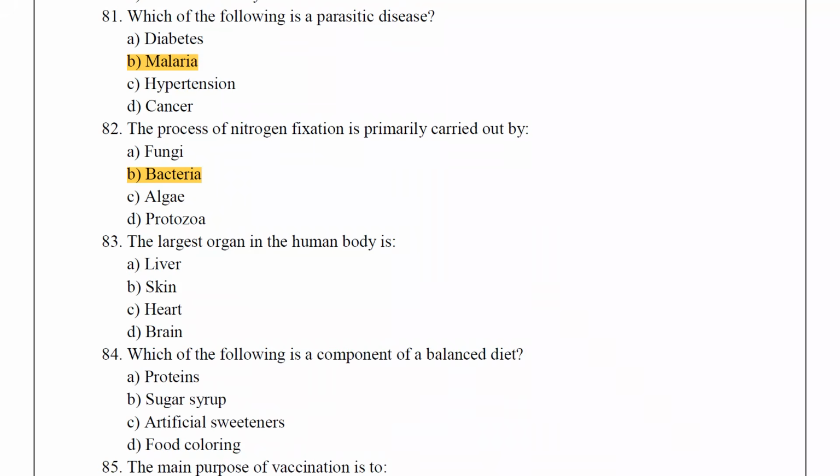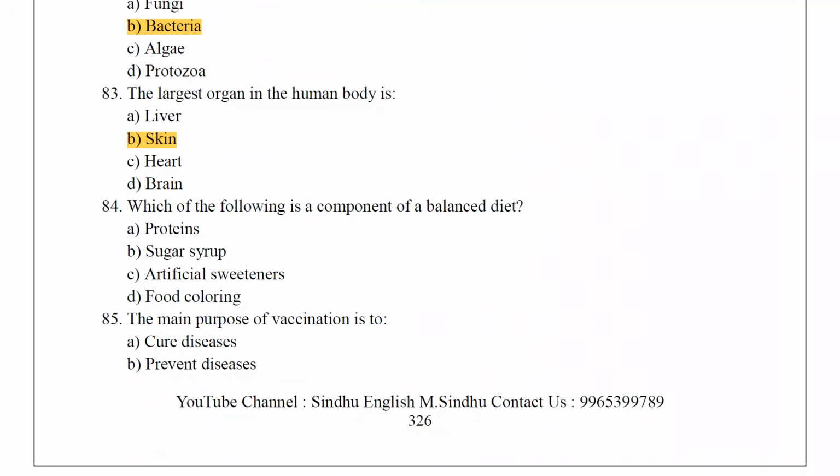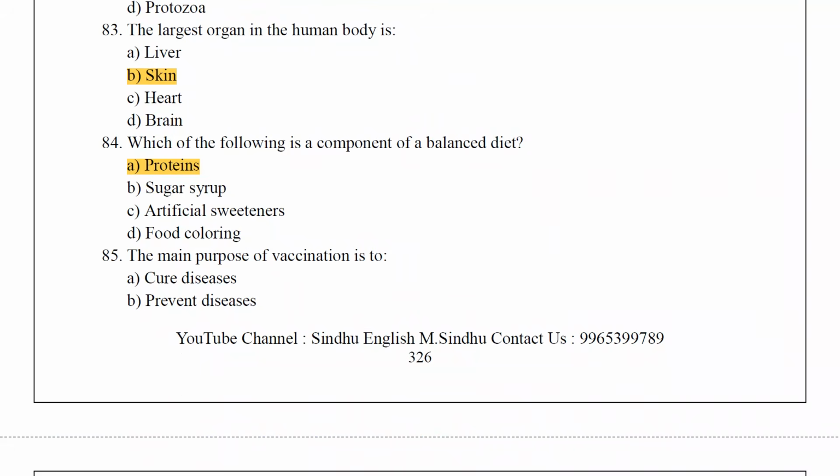The largest organ in the human body is the skin. Which of the following is a component of a balanced diet? Proteins. The main purpose of vaccination is to prevent disease.